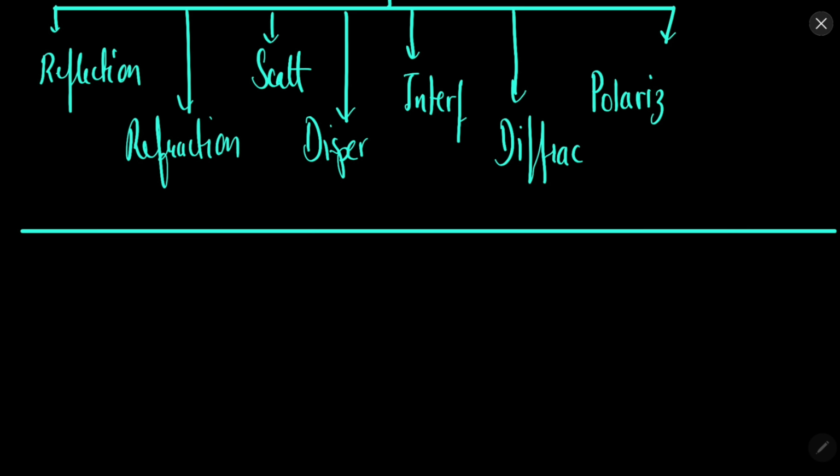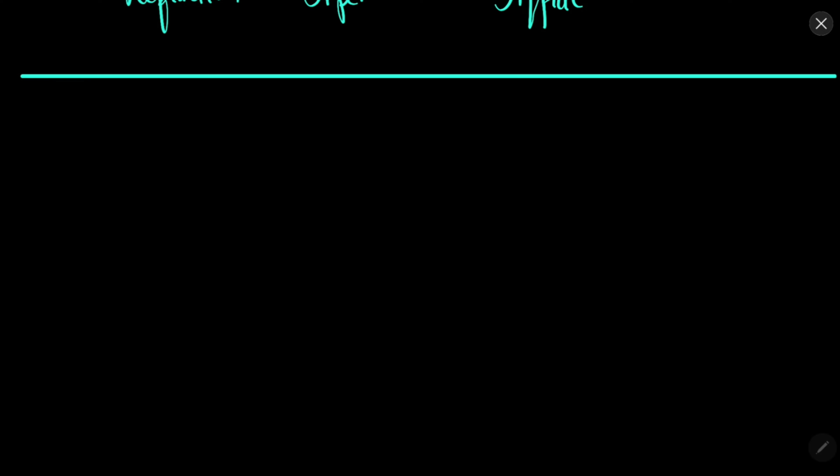The formal study of light started with Newton. It is not that nobody before Newton studied light, but the major breakthroughs or major study were done during the time of Newton. So first of all, according to Newton, he considered light as a corpuscle. Now corpuscle means particle or discrete chunks. So according to Newton, light was a particle.